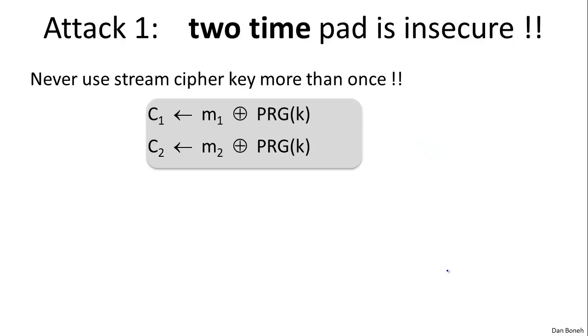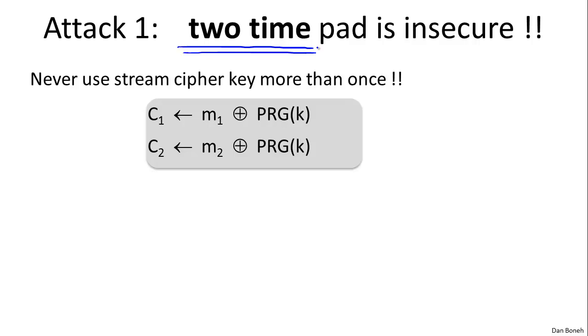The first attack I want to talk about is what's called the two-time pad attack. Remember that the one-time pad is called one-time pad because the pad can only be used to encrypt a single message. I want to show you that if the same pad is used to encrypt more than one message, then security goes out the window and basically an eavesdropper can completely decrypt encrypted messages. So let's look at an example.